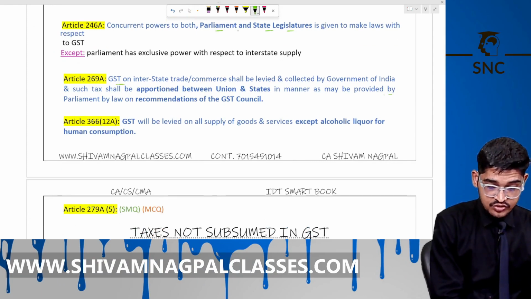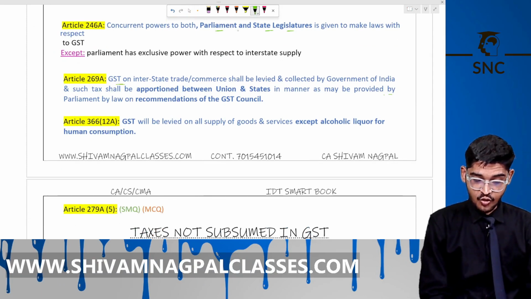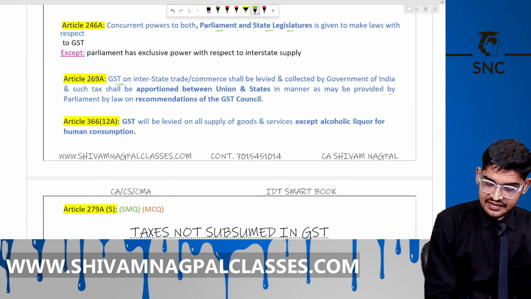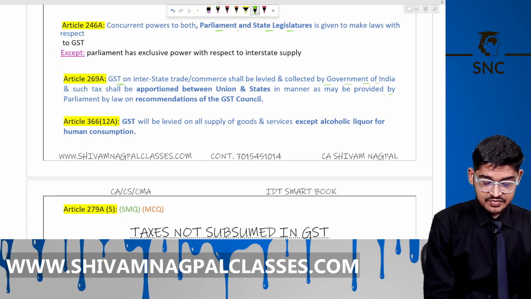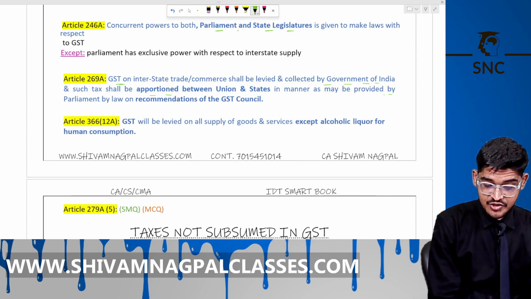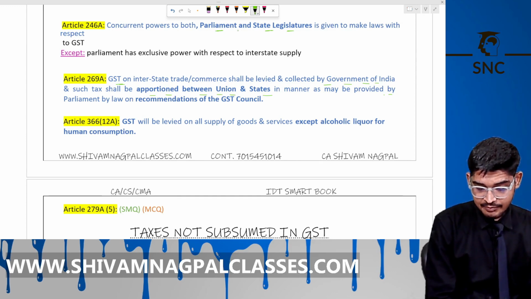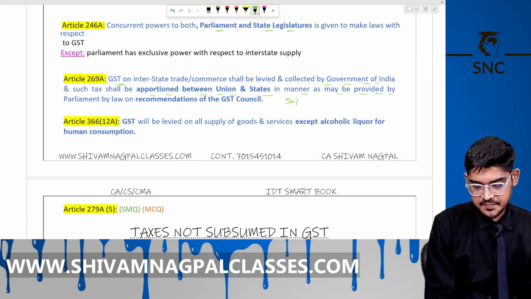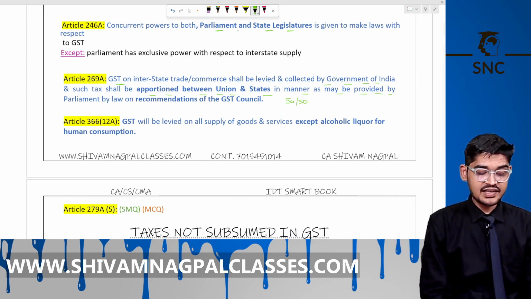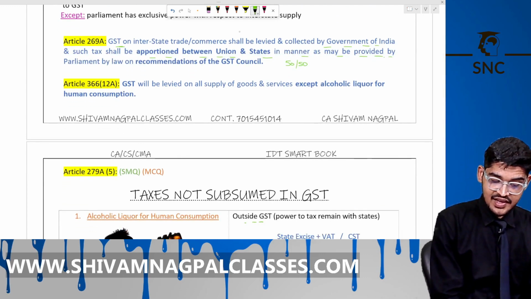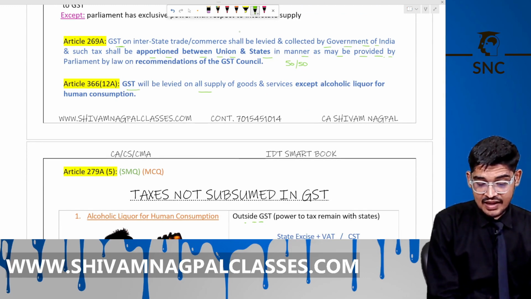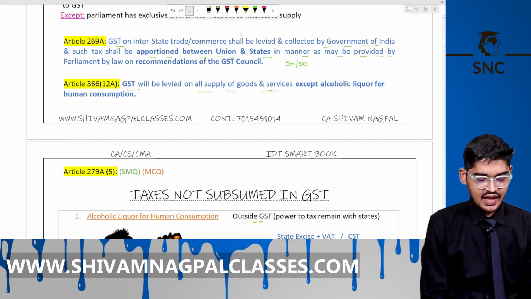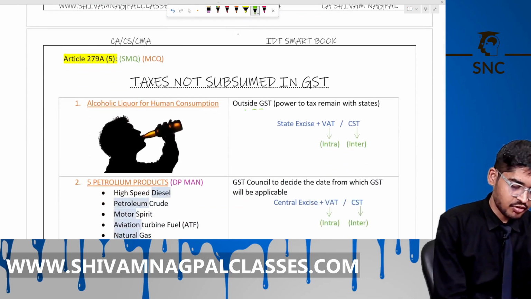GST on interstate trade and commerce shall be levied and collected by the central government, meaning the Government of India, and apportioned between the Union and the states in the manner provided by the GST Council, meaning 50%, right? Article 366(12A): GST will be levied on the supply of all goods and services except alcohol, liquor for human consumption. Article 279A, this is very important.